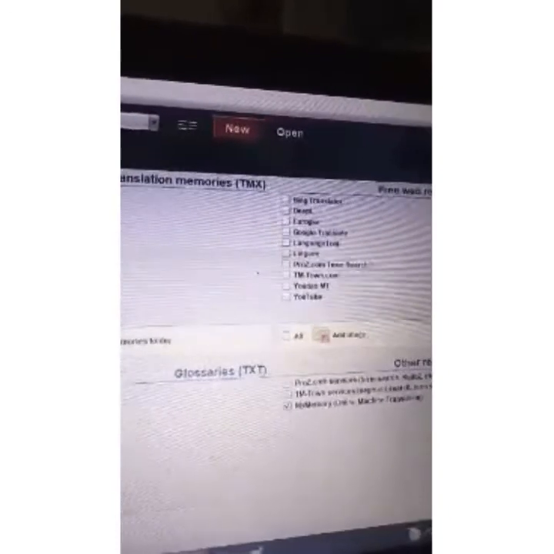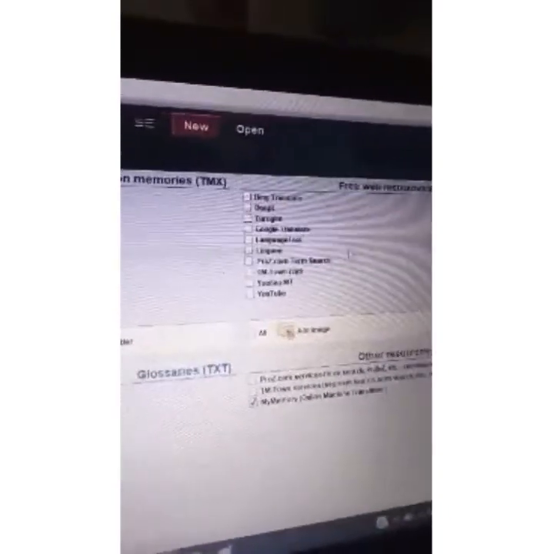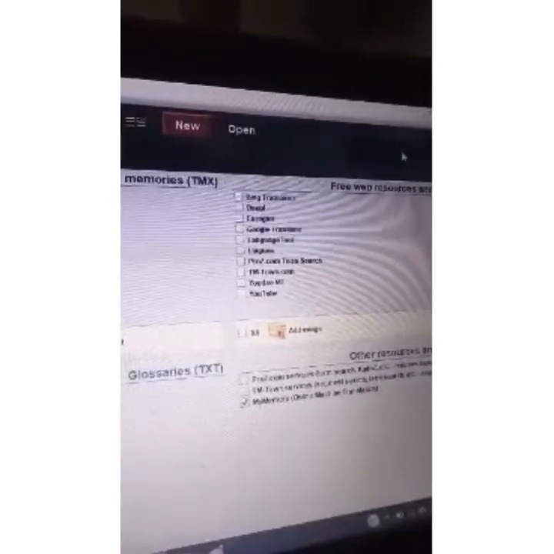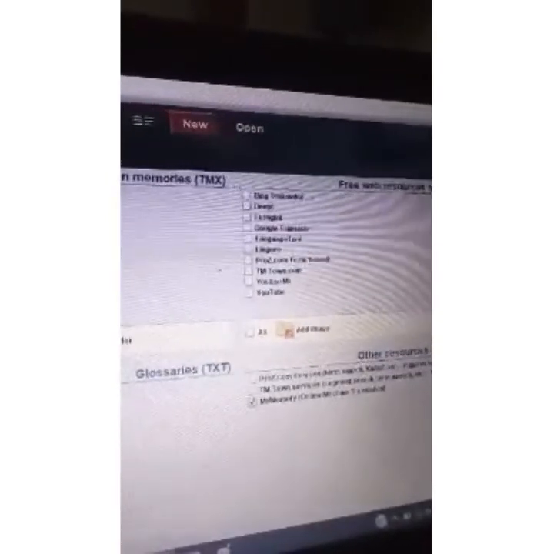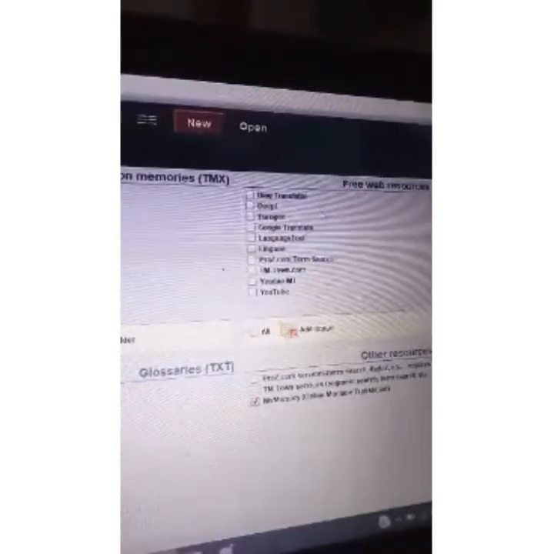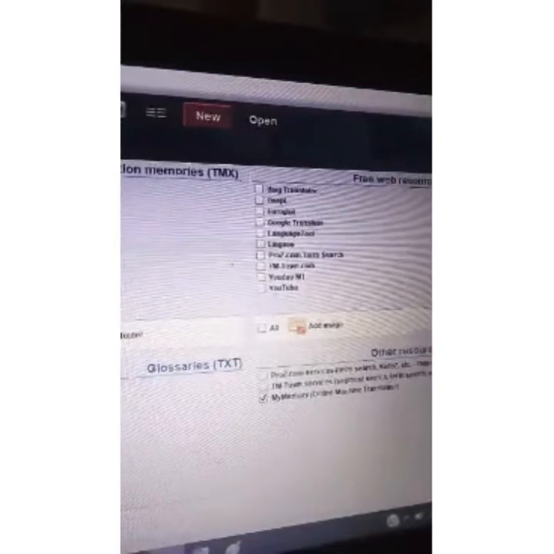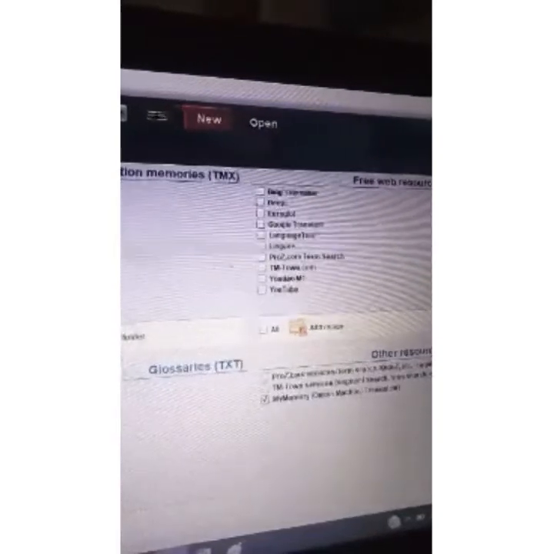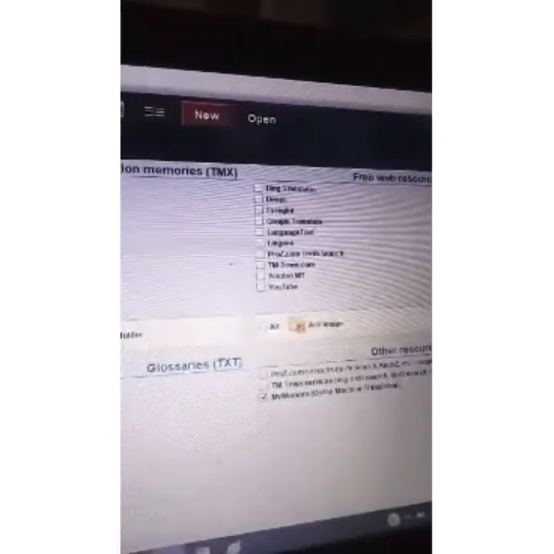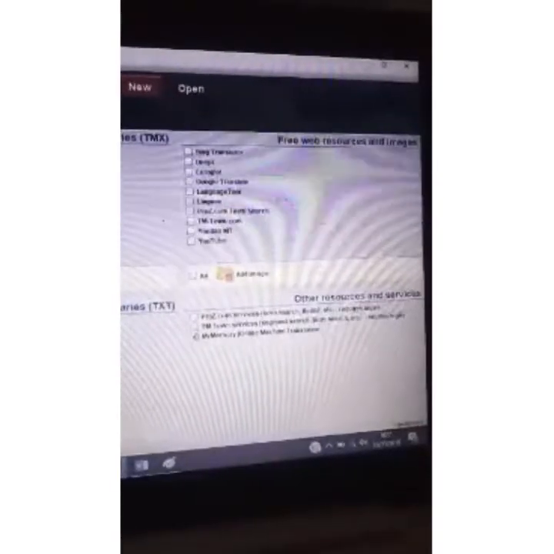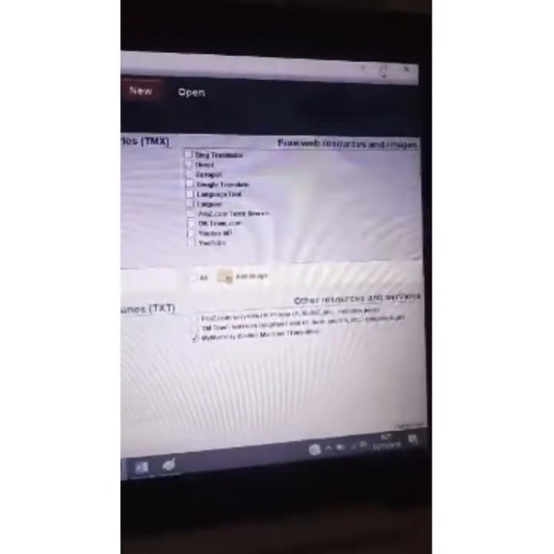If we move to the top right, we see free web resources and images. CafeTran Espresso allows you to easily connect to various websites that provide machine translation or term searches. Beneath these free web resources and images, we have other resources and services.